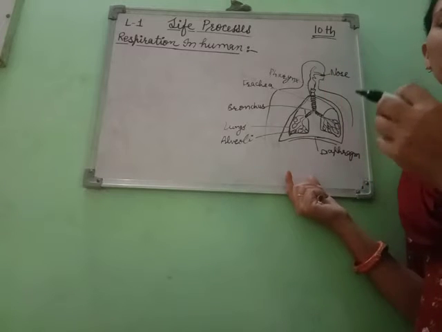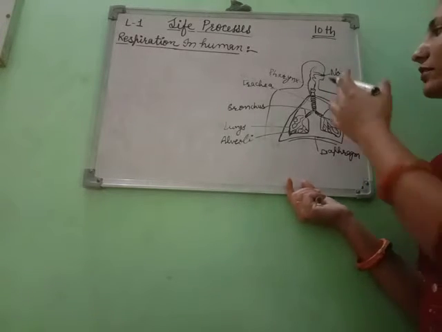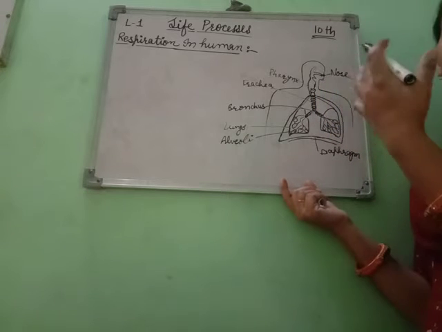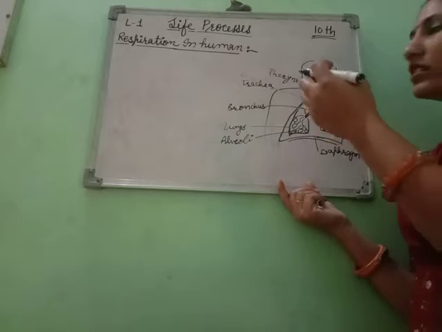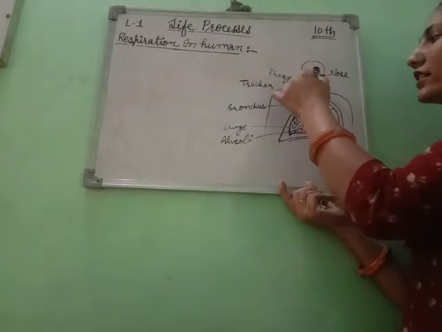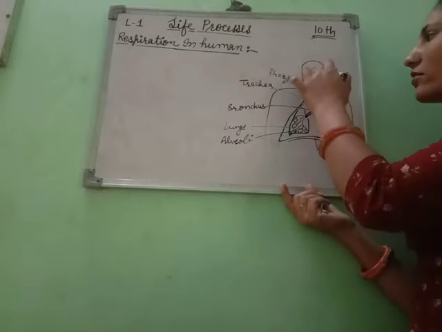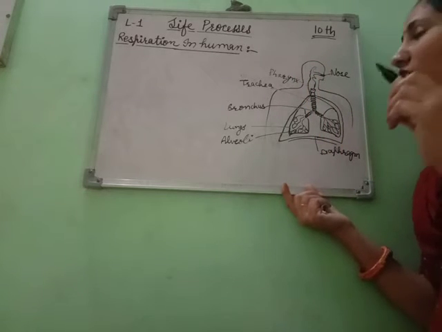In our nose there are fine hairs that purify the air, so dust particles do not enter our respiratory system.